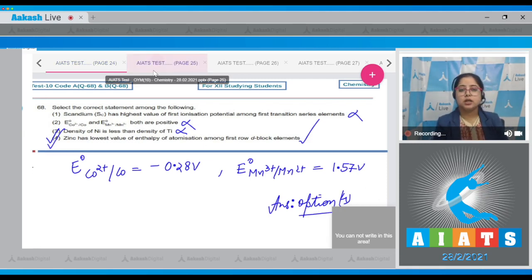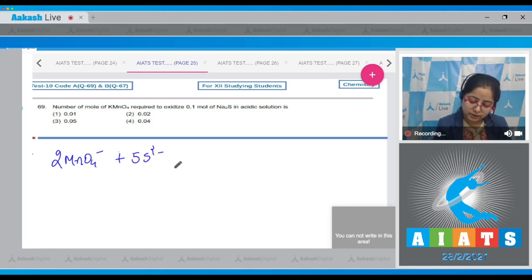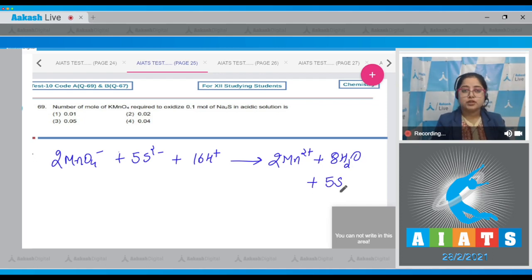Moving to next question, students, which is question number 69. Let's read it. Number of mole of KMnO4 required to oxidize 0.1 mole of Na2S in acidic solution is. Student, for this question, we need to write the balanced reaction that exists between KMnO4 and Na2S. I'm writing it. 2MnO4 minus plus 5S2 minus plus 16H plus gives 2Mn2 plus plus 8H2O plus 5S.